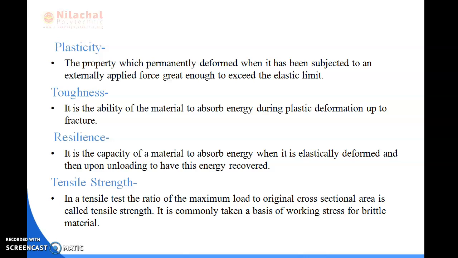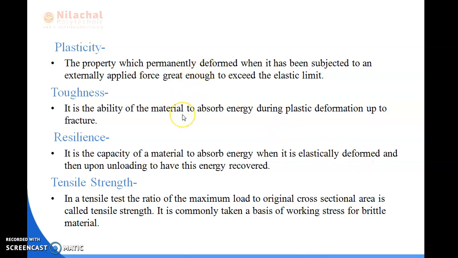The mechanism of plastic deformation is different in crystalline materials and amorphous materials. Those are the two kinds of material: one is crystalline and the other is amorphous. Crystalline materials undergo plastic deformation as the result of slip along definite planes. It is all about the plasticity property of a material.